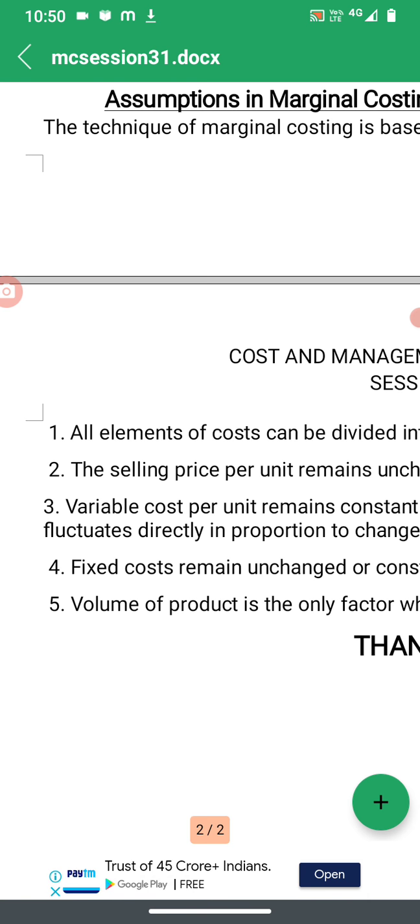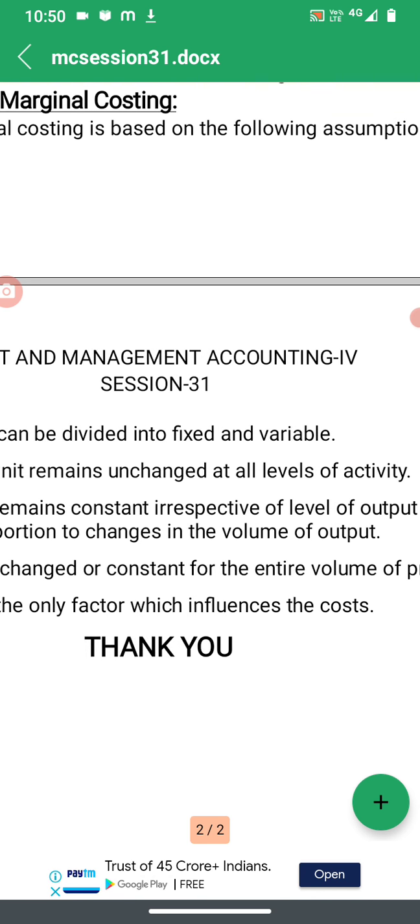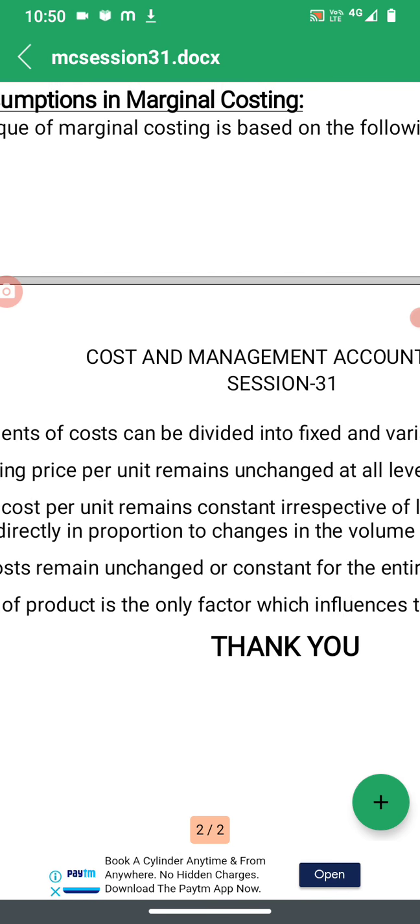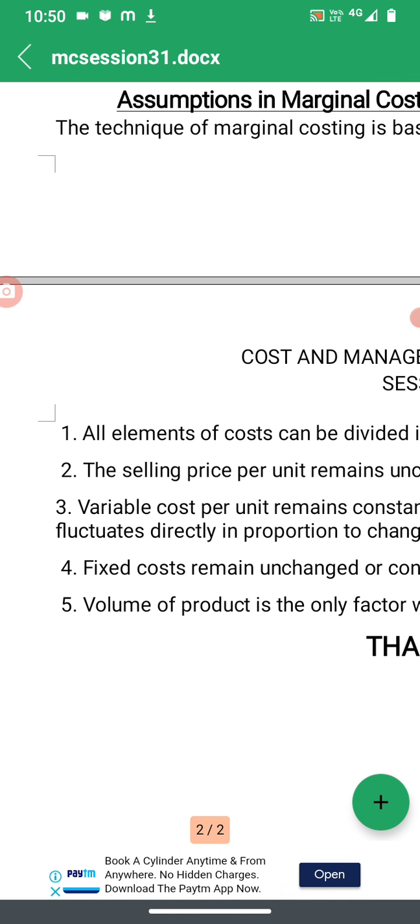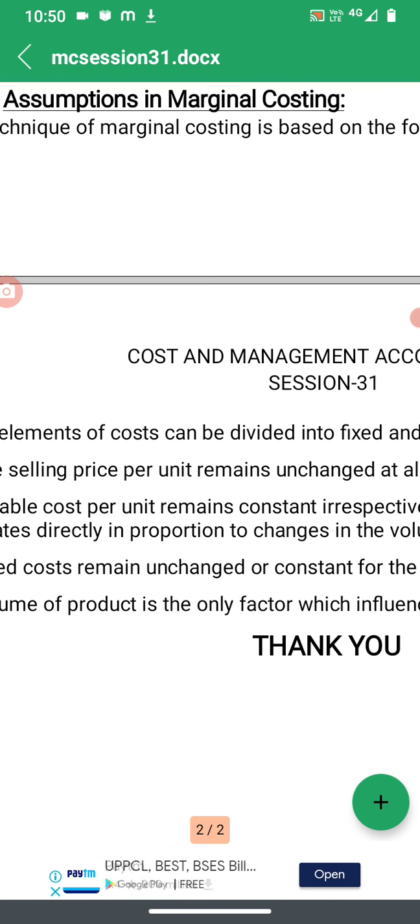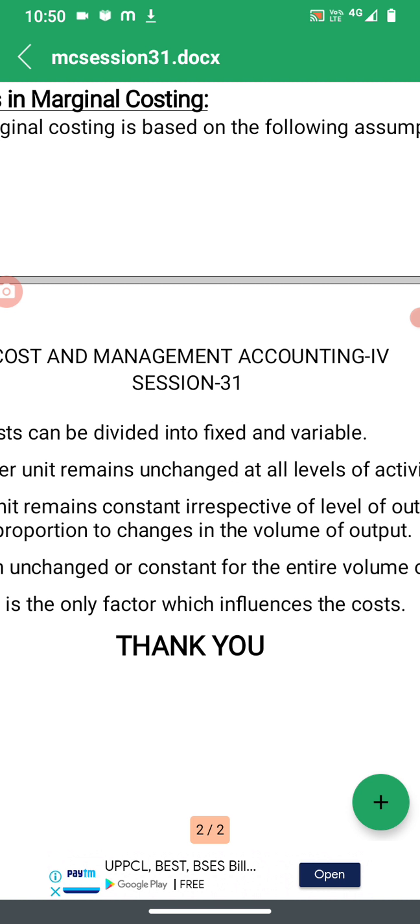Then fixed cost remains unchanged or constant at the entire volume of production. Fixed cost remains unchanged for any quantity of output, there is no limit at all. For any level of output, whether it is 100 units, 1000 units, 2000 units, 2 lakh units, 20 lakh units, fixed cost remains unchanged.